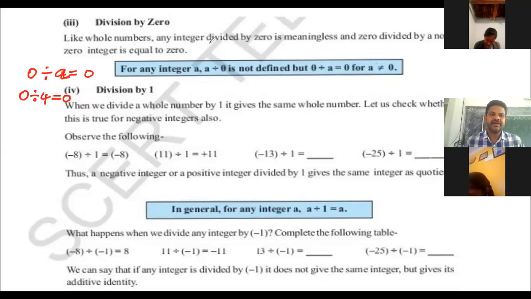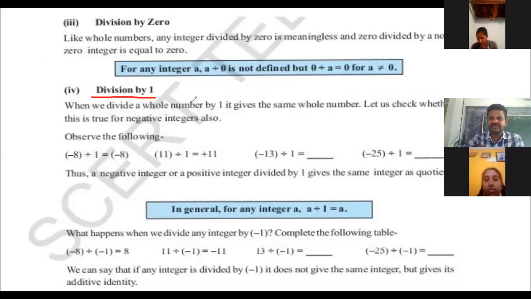Next, division by 1. When we divide a whole number by 1, it gives the same whole number. Let us check whether it is true for negative integers also. Even if you divide an integer by 1, we will get the same integer. Let us see how far it is true or false.